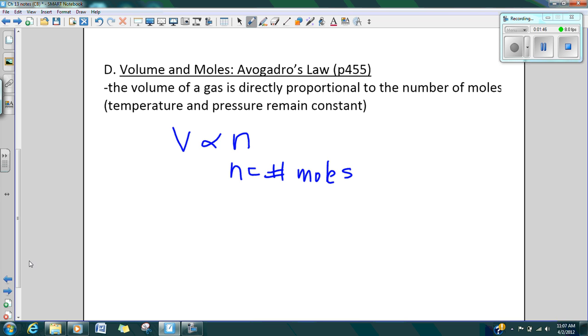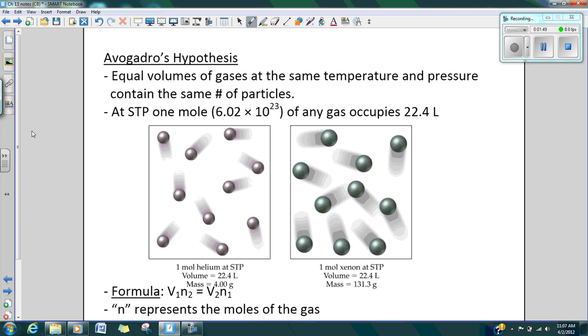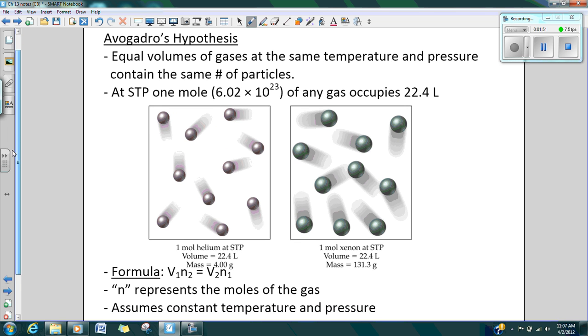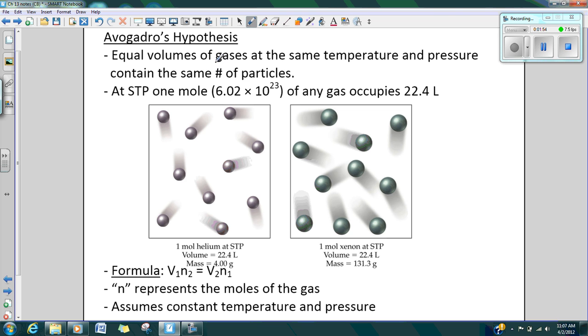So if we take this one step further and take a look at how this can be applied, Avogadro's hypothesis continued to say that equal volumes of gases at the same temperature and pressure, because we know that gases are greatly affected by both of these, contain the same number of particles. So here's our STP again. Remember, at STP, standard temperature and pressure, 760 millimeters of mercury, or 273 Kelvin, 1 mole, here's that number we haven't talked about for a long time, 6.02 times 10 to the 23rd of any gas occupies 22.4 liters.